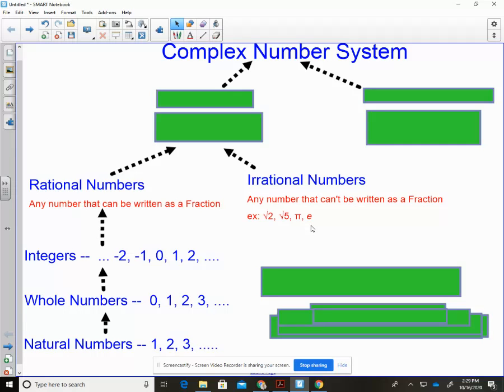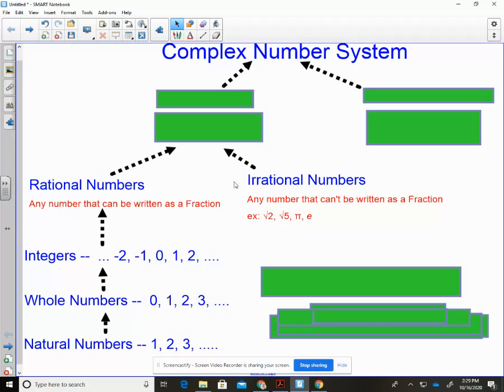E is the base of the natural logarithm, and it occurs naturally within our system. So if we look at this, natural numbers, whole numbers, integers, and fractions make up the rational numbers. Now, irrational, that's just this group. You can't write it as a fraction. So a natural number is never irrational.